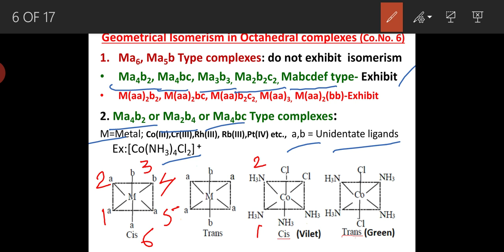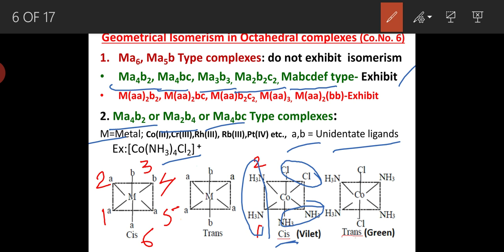Here 1, 2 are cis, the same side; 3, 4, 5, 6 are the positions. If NH3 is present at 1, 2, the 3, 4 positions are occupied by Cl and the 5, 6 positions are occupied by NH3 again. So it is the cis isomer.